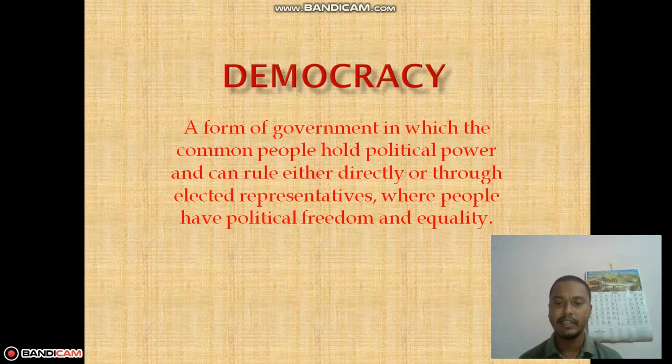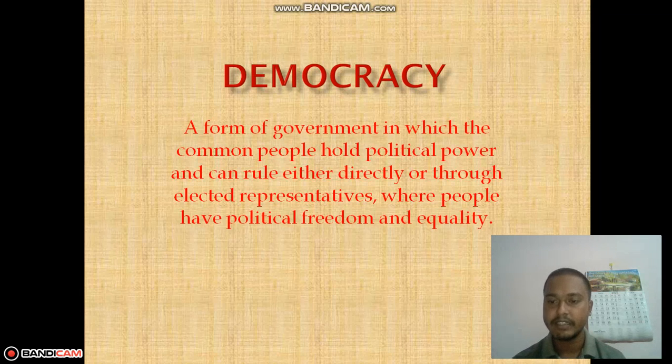What are they actually? Democracy is a form of government in which the common people hold political power and can rule either directly or through elected representatives, where people have political freedom and equality. The best example is us in India. We have freedom, we have equality, we are electing our representatives, and when we are not happy, we can always turn to the judiciary. We always have a say in the government.